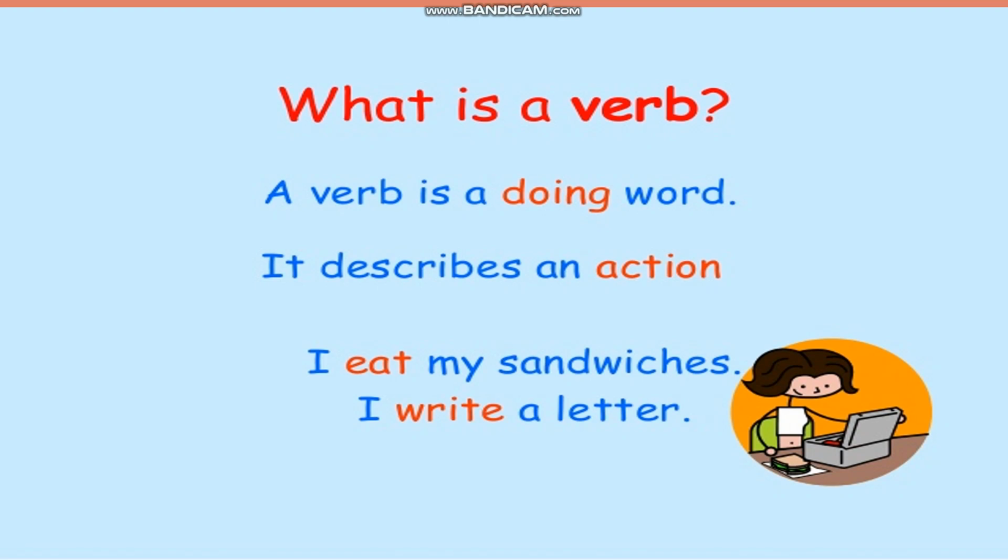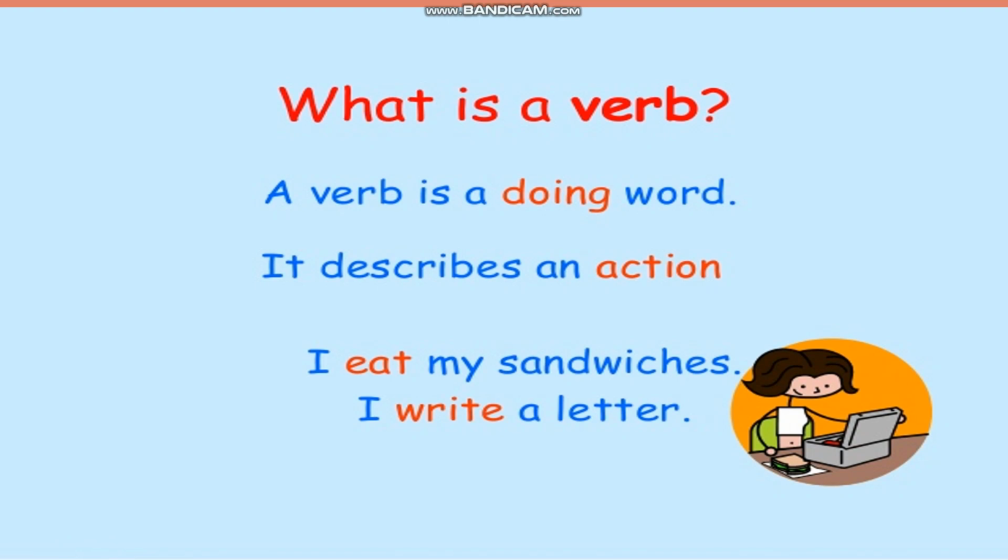It describes an action. For example, I eat my sandwiches. So here the action or the doing word is eat. Another example, I write a letter. So over here we are writing. What action are we doing? Writing. This is our doing verb. So the verbs are doing words which describe an action. And normally who does the action? The noun. Like he, she, Ravi, whatever name.